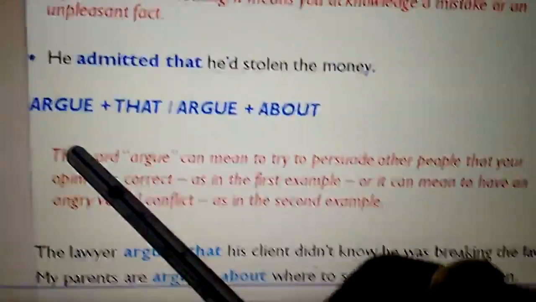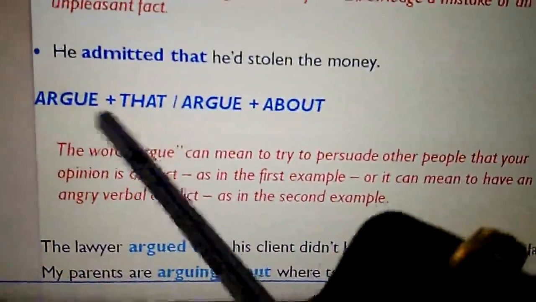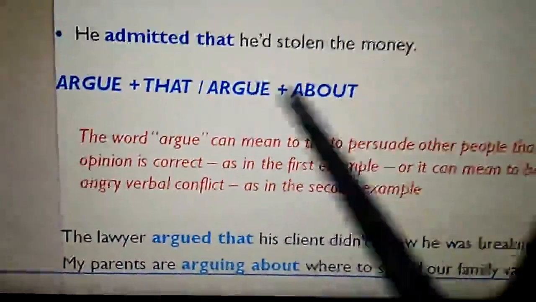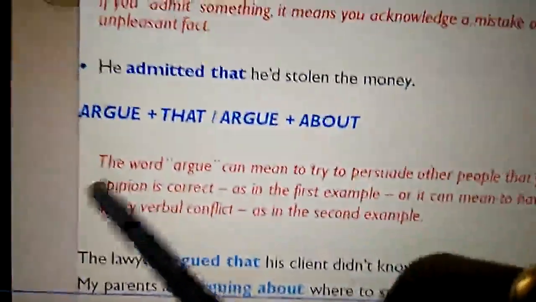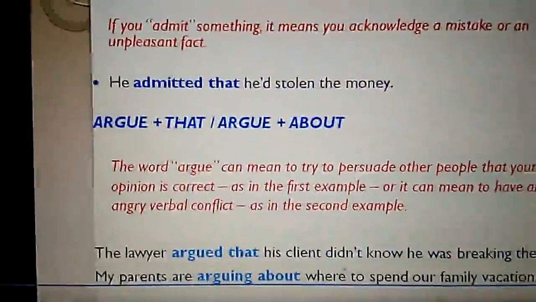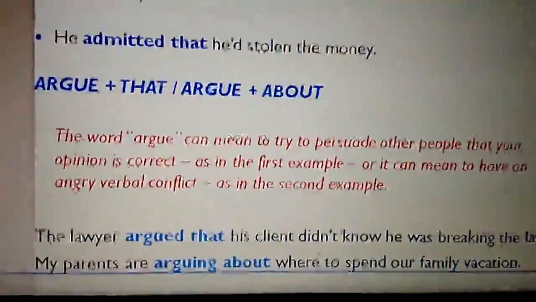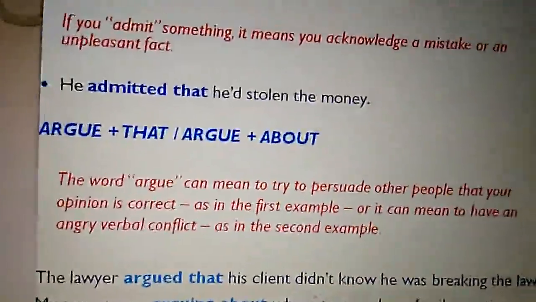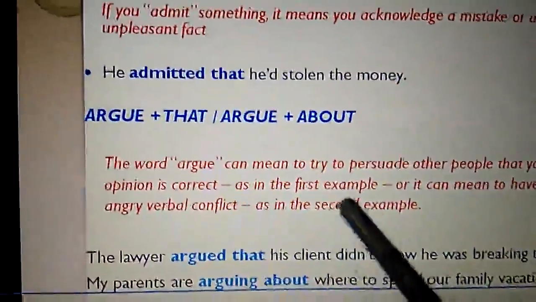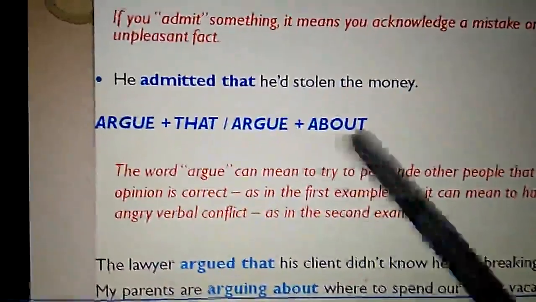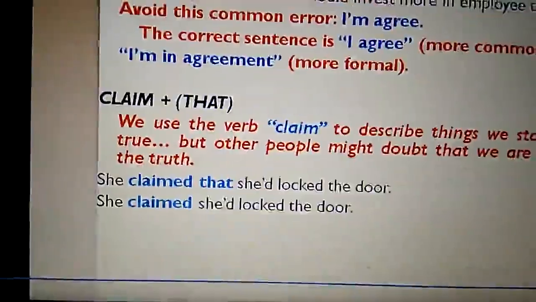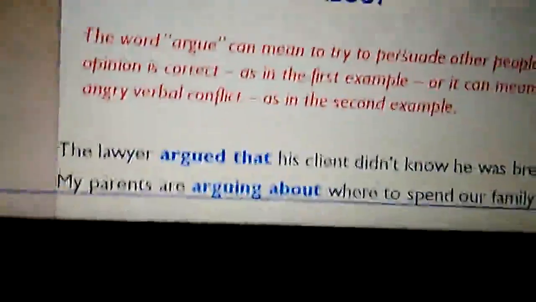Argue. What does the pattern mean? In two ways we use this: argue plus that, or argue plus about. So we have two things. Argue means we try to persuade or convince other people that our opinion is correct. Or in the second case, argue may refer to a verbal conflict. See in the example, you'll understand it better.